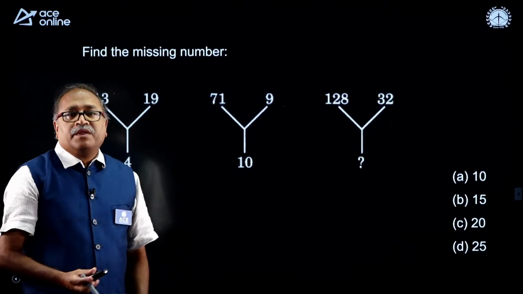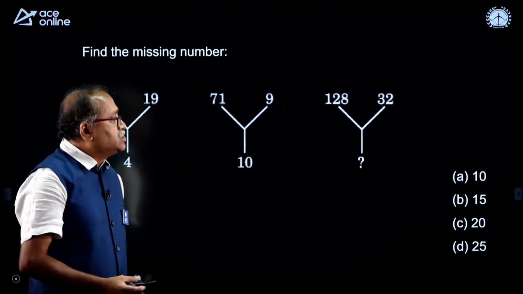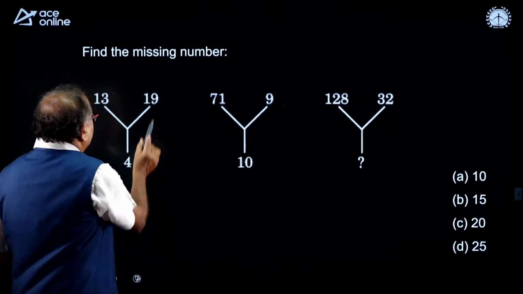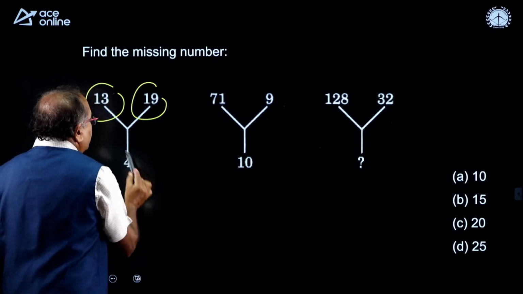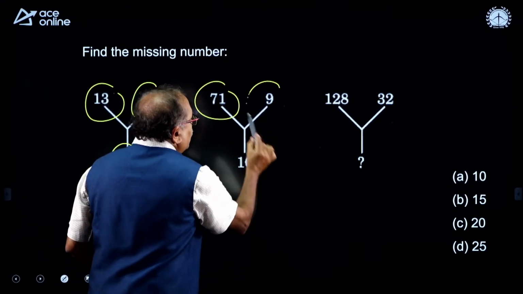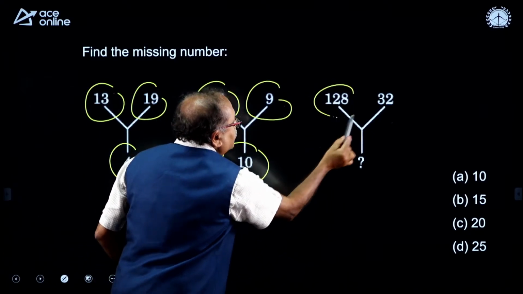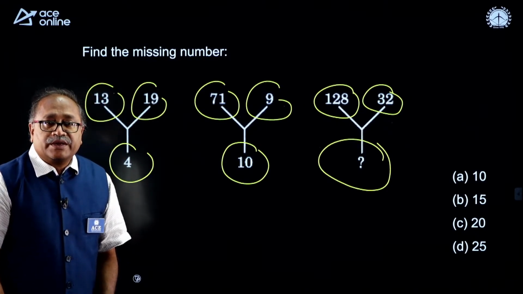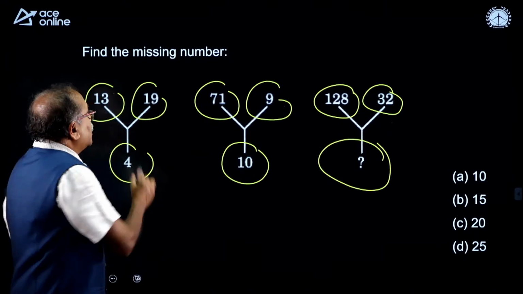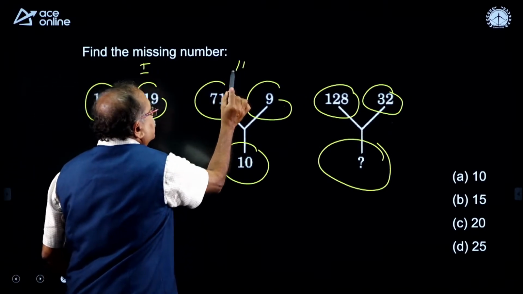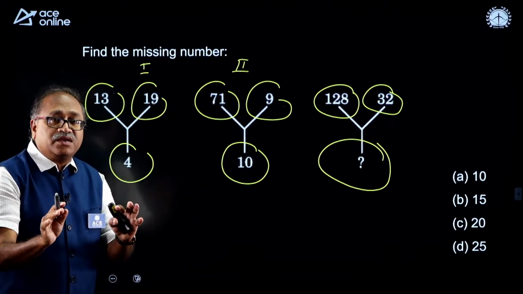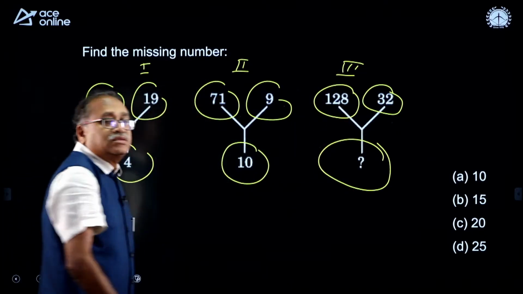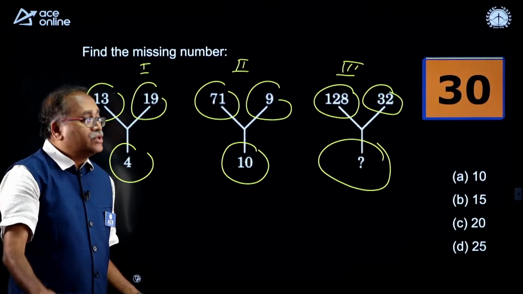So you know that in the examinations you get questions of this nature. There are 3 numbers over here. Now here also you have the 3 numbers, and here also you have the top numbers, and the bottom number is a question mark. So identify the first one and the second one, they will have a similar relation. Apply the same thing in the third set and get the answer. Your 30 seconds starts now.